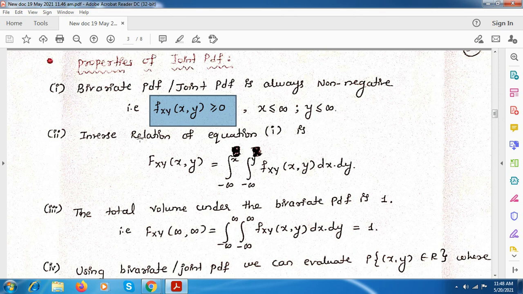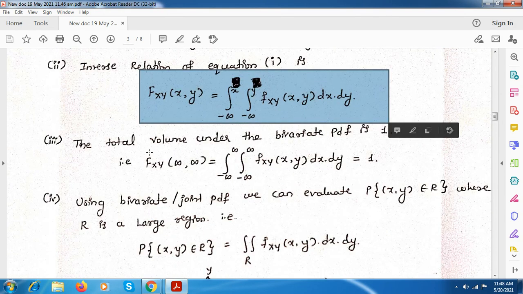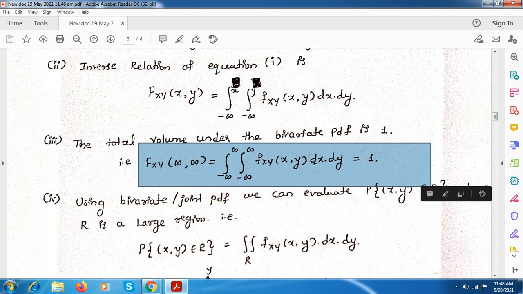If we consider this CDF in terms of PDF, that is integration for both the random variables, we have to consider integration from minus infinity to x, and one more till y. This is the PDF for both the x and y random variables with respect to dx and dy, and the total area under the bivariate PDF is 1. For a single random variable also we had the same thing, that is, total area under the PDF is equal to 1. Here also, even if we consider two random variables, it will be two integrations with respect to dx and dy, and that will be equal to 1.